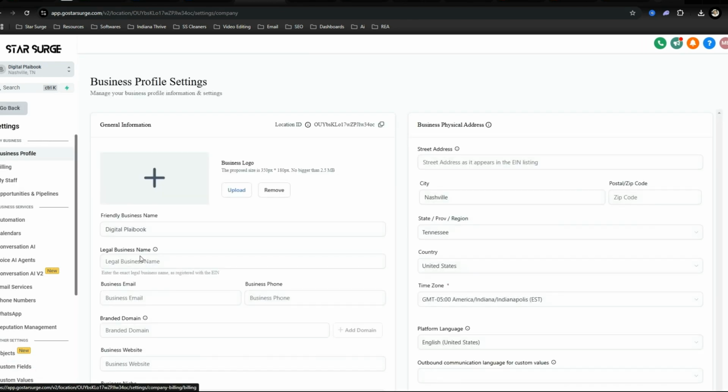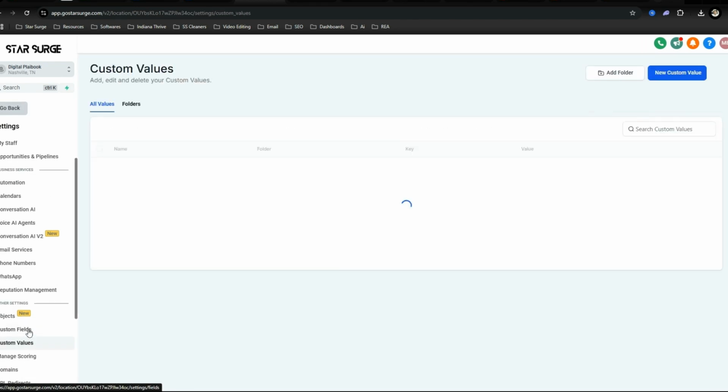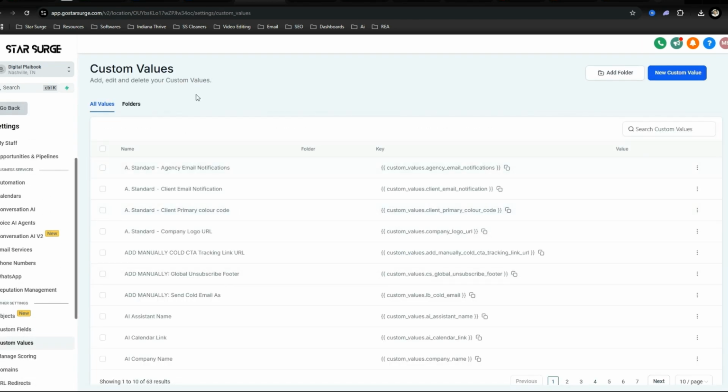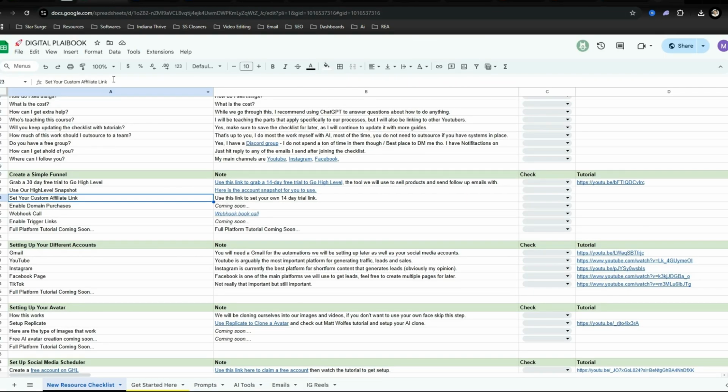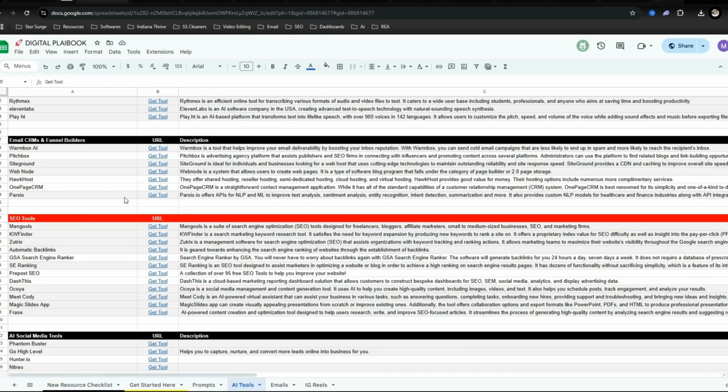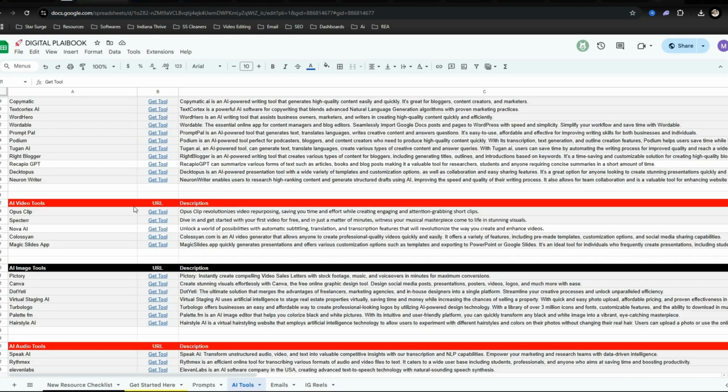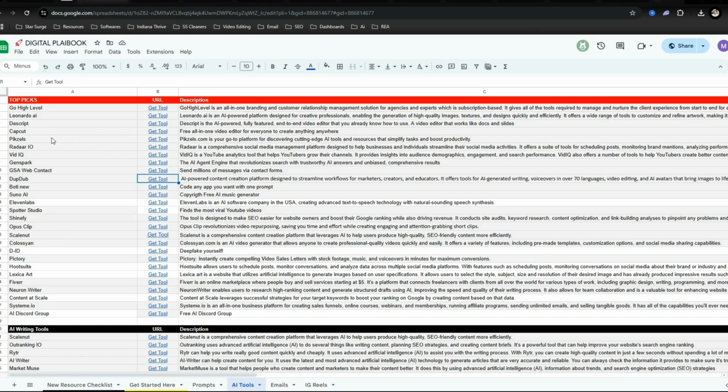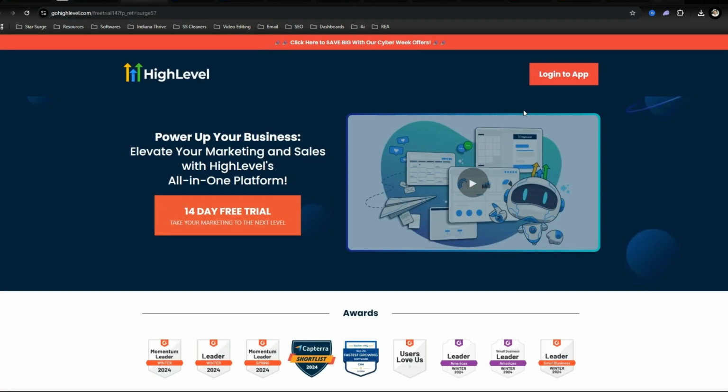go to settings over here, go to custom values. So we're over here on custom values, but first you need to pick out an affiliate or some type of product that you want to promote. So in this case, let's just go to AI tools and we can go to whatever tool we want. Let's just go to CapCut, boom. Let's just use Go High Level since it's the tool that I'm using.